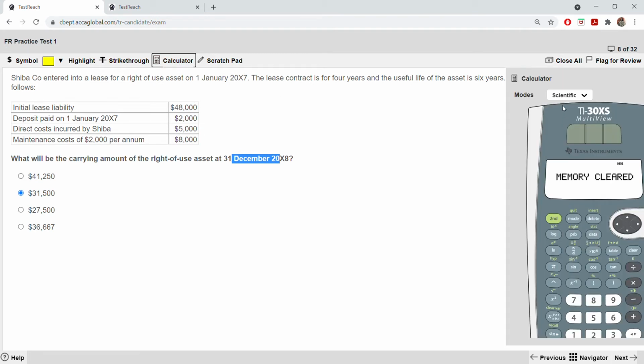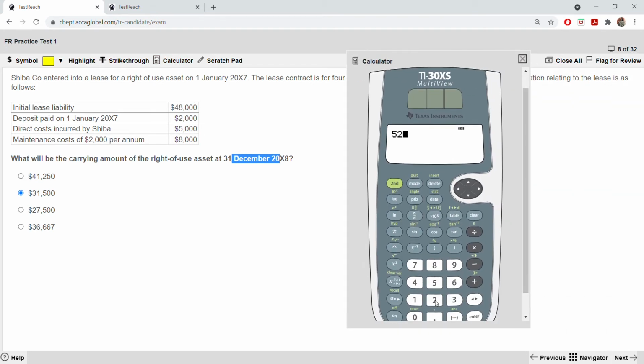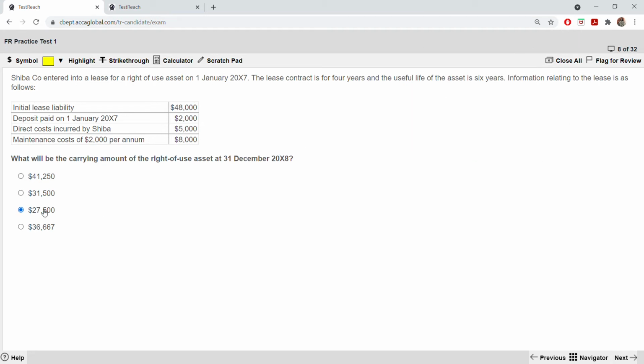Let me take a calculator. 55,000. Okay, you divide this by 4. Then you have to multiply it by 2, because for 2007 and the whole of 2008, which is 27,500. So the answer is 27,500. This is the answer, after you deduct the depreciation.